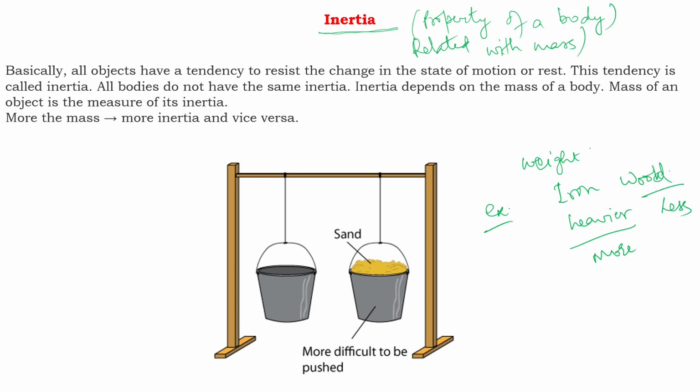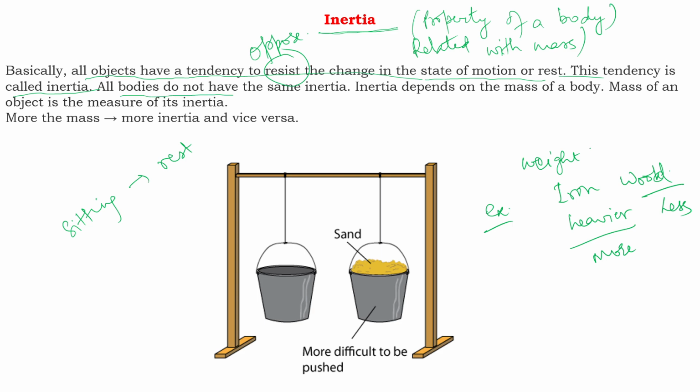Basically, all objects have a tendency to resist the change in the state of motion or rest. This tendency is called inertia. Inertia is the tendency to resist the change in state. Resist means to oppose. If a person is sitting, he is at rest, and the body's tendency is to resist the change. He is not willing to move. Actually the inertia of the body is making him stay at rest. But if he has some work, anyway he has to move.